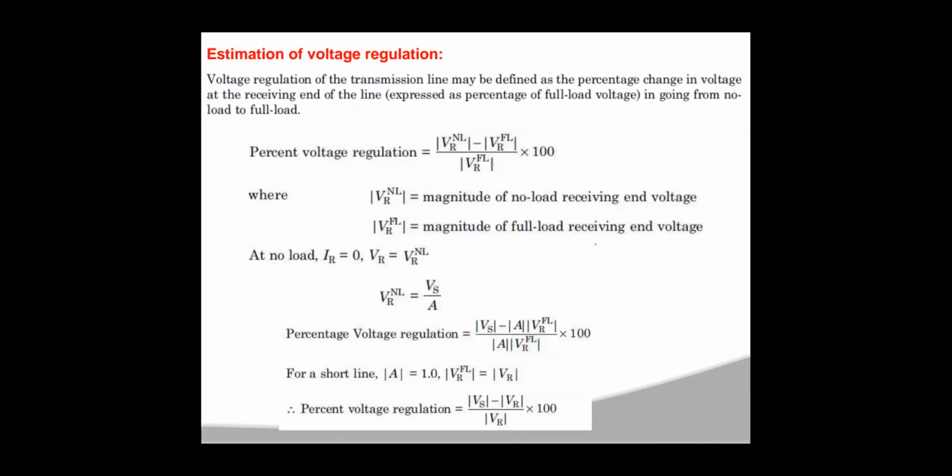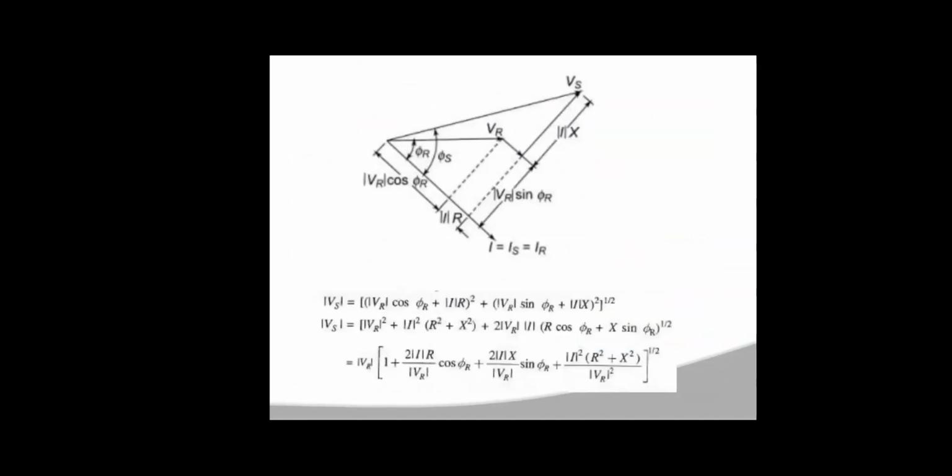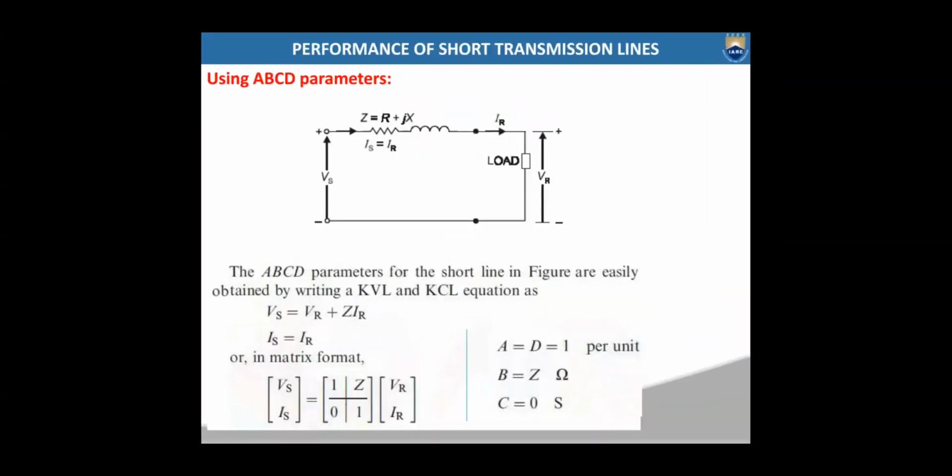See here, from this expression, under no load condition your IR is 0. When IR is 0, this VR will be equal to VS, isn't it?